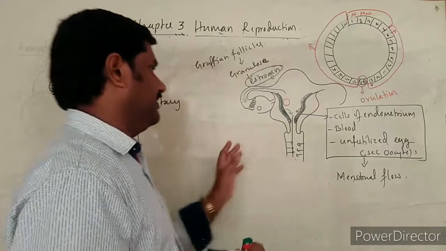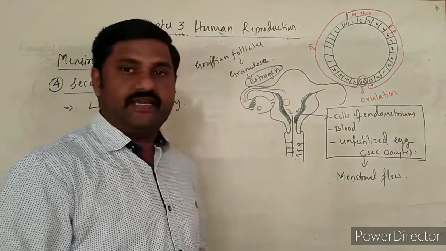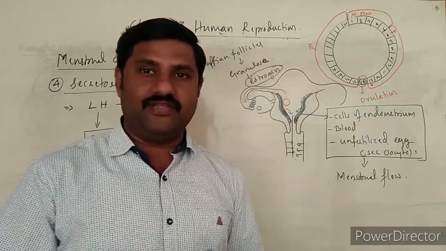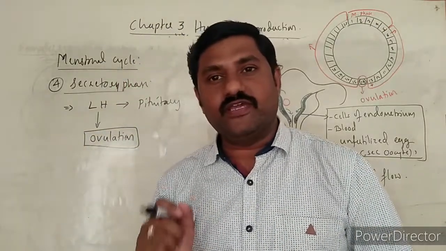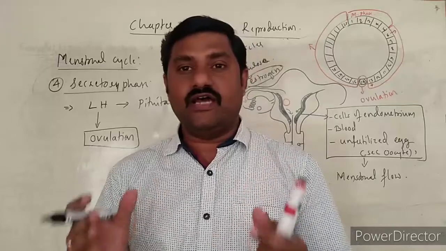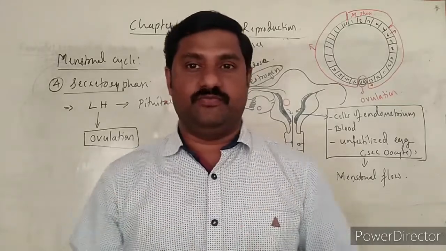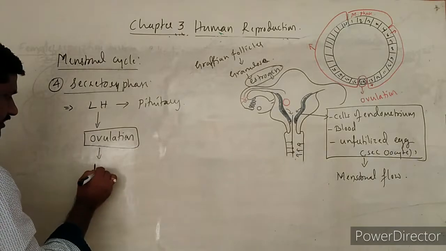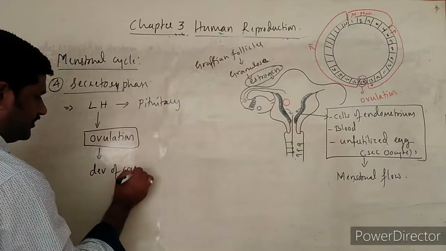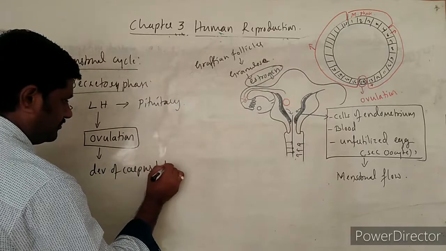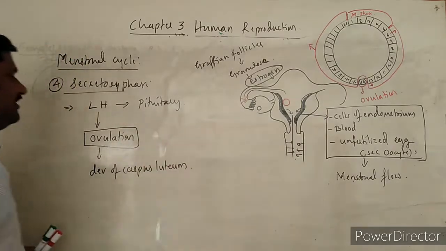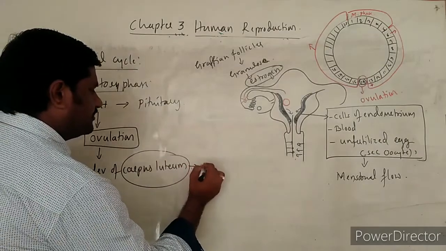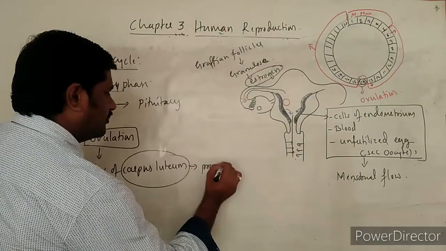So next, after release of the secondary oocyte, what happens? Some of the follicular cells remain, and those follicular cells start to develop the corpus luteum. After ovulation, the development of the corpus luteum takes place, and this corpus luteum produces progesterone hormone.